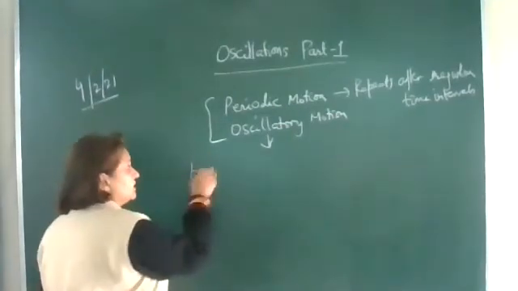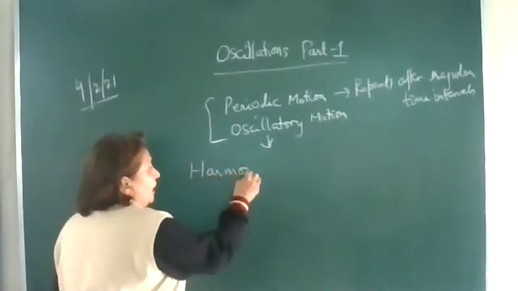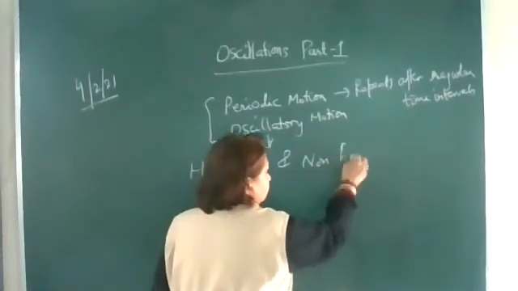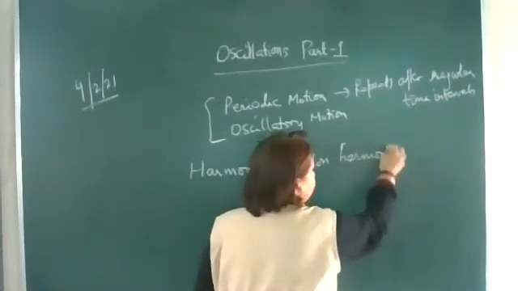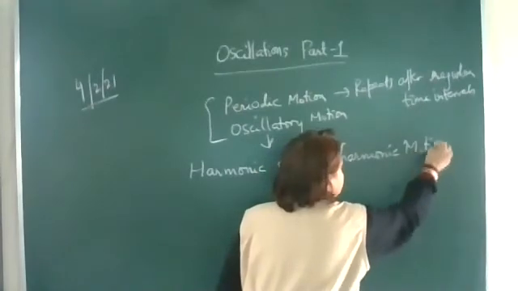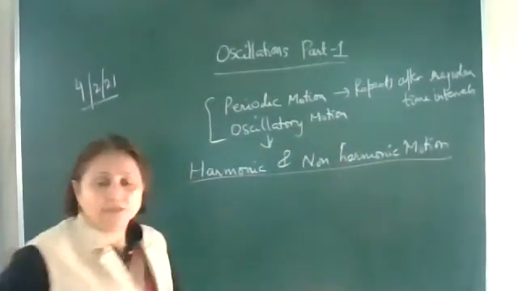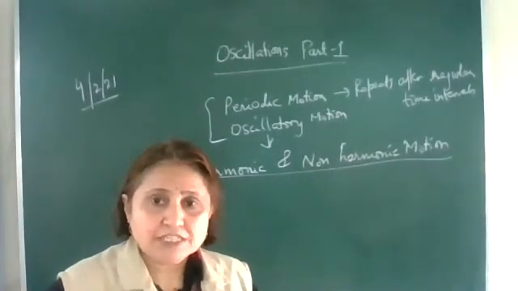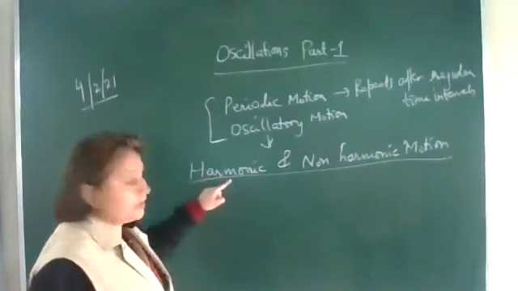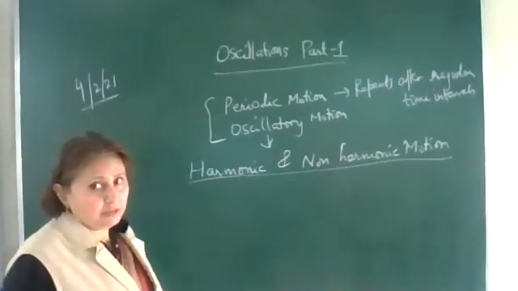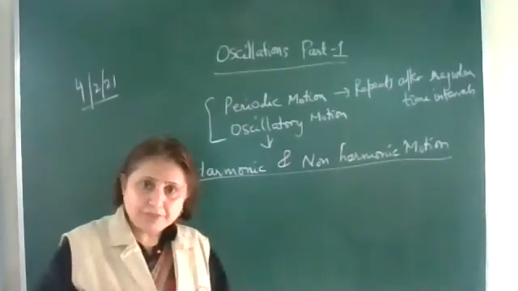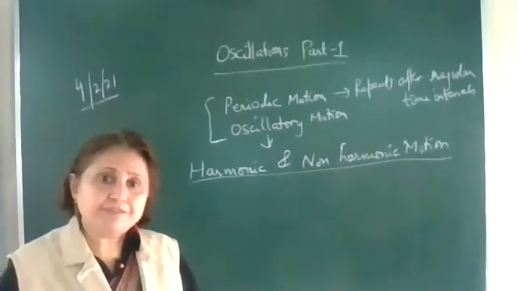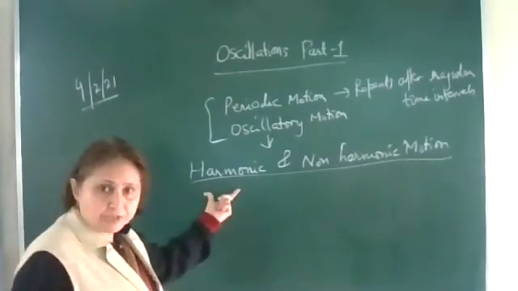Now here we'll discuss harmonic and non-harmonic functions or motion. Harmonic motion is again the motion which is repeating itself after regular intervals of time, like a periodic motion or an oscillatory motion. Oscillatory motions are periodic, so any function which is repeating itself after regular intervals of time is harmonic motion.